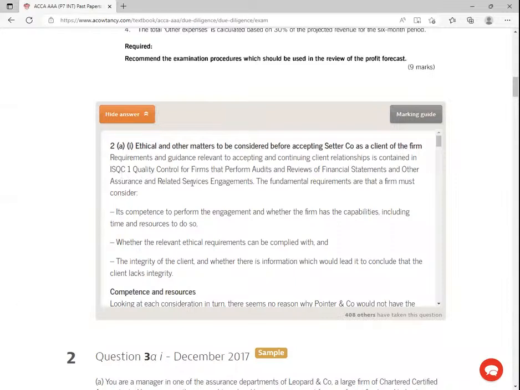International Standard on Quality Control 1, quality control for firms that perform audits and reviews of financial statements and other assurance and related service engagements.